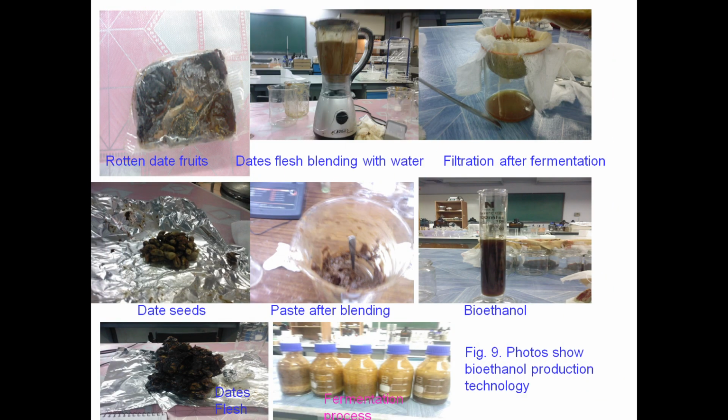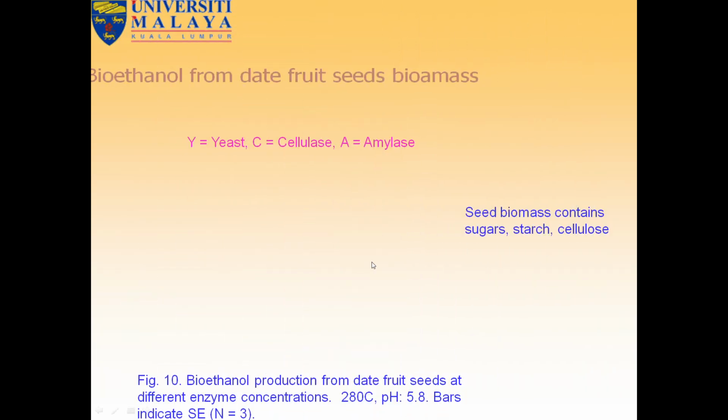So these are the processes we can see here: rotten dates, date flesh, blending, filtration after fermentation, date seeds, paste after blending, then bioethanol production. This is the fermentation process. The photo shows the bioethanol production technology with date flesh. So this is all about the fermentation.